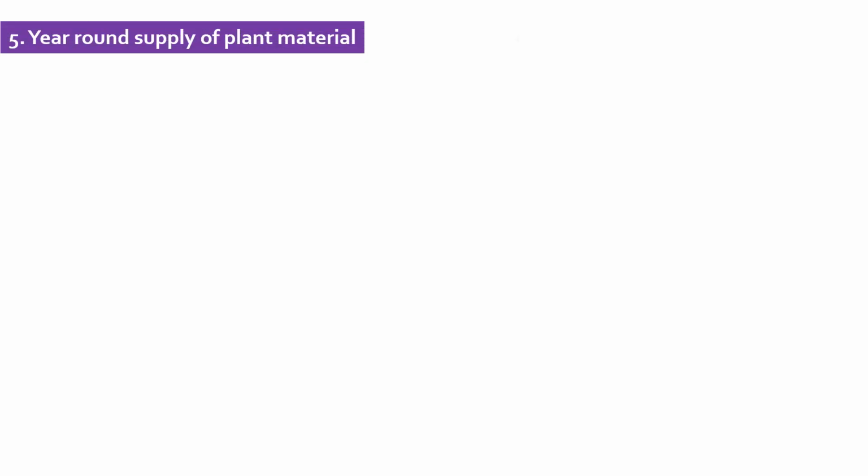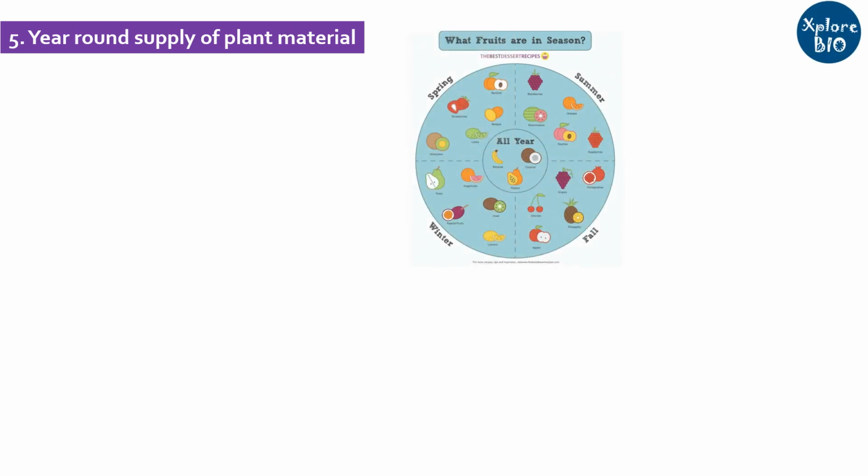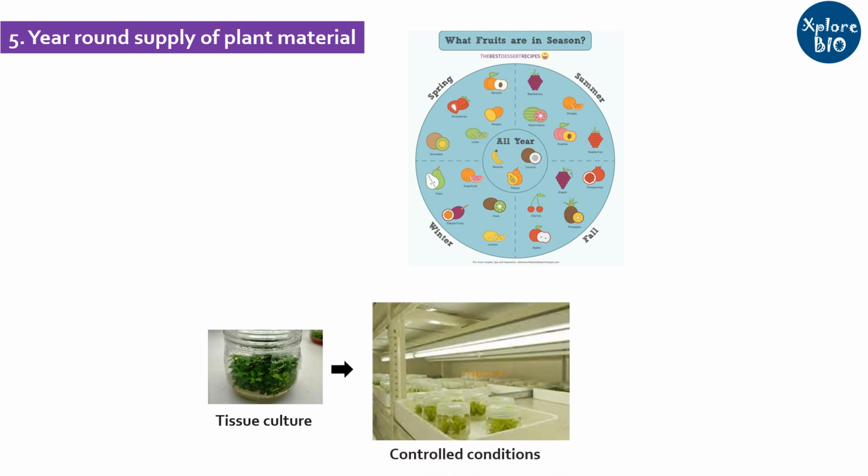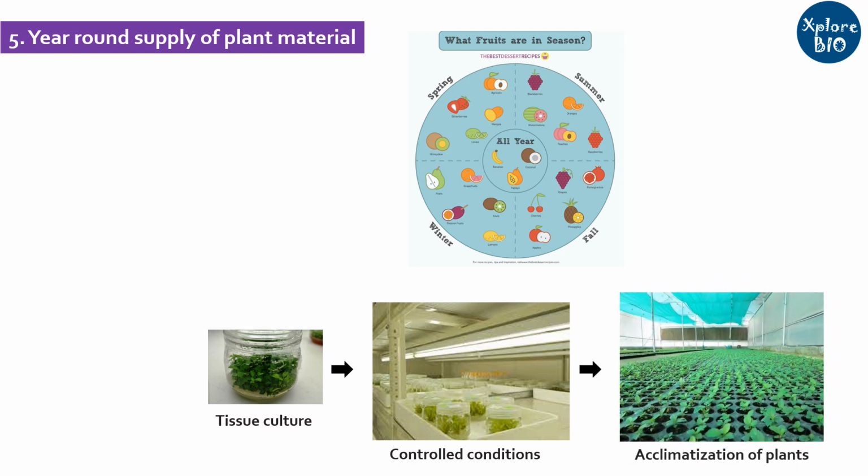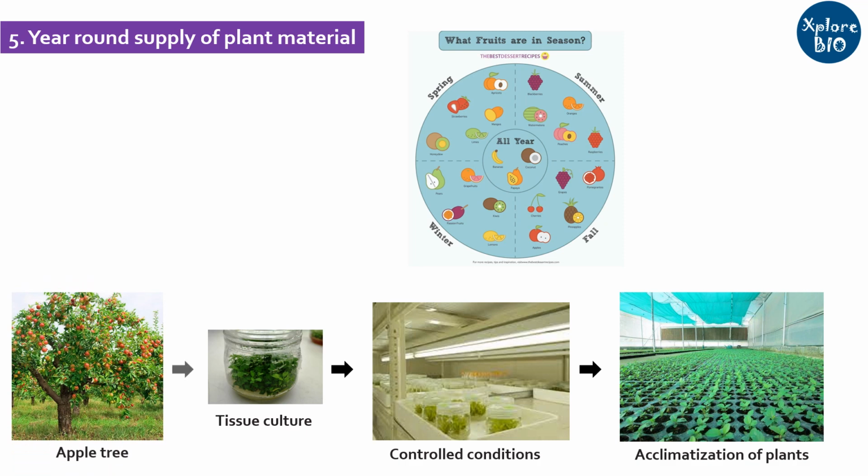Year-round growth and supply of plants. Naturally and usually plants multiply and reproduce in a particular season. They show growth when the season is favorable. At other times, they may be under dormancy or do not bear fruit and flower. This limits the propagation of plants. As tissue culture is performed under controlled lab conditions where you can regulate light duration, temperature, and humidity, you can propagate plants throughout the year irrespective of season. For example, fruits like apples can be rapidly propagated to produce plantlets for plantation in favorable seasons.